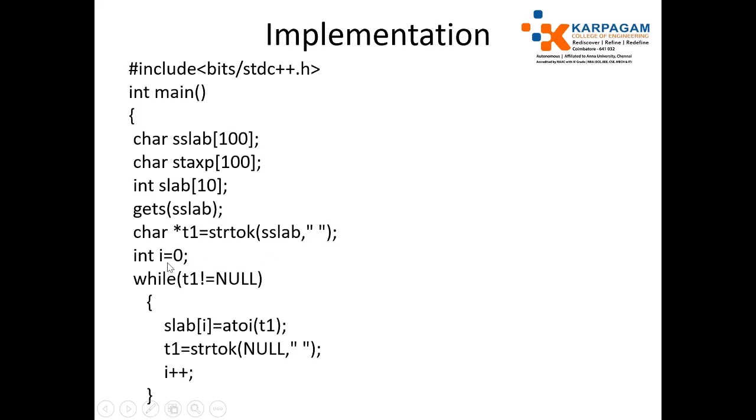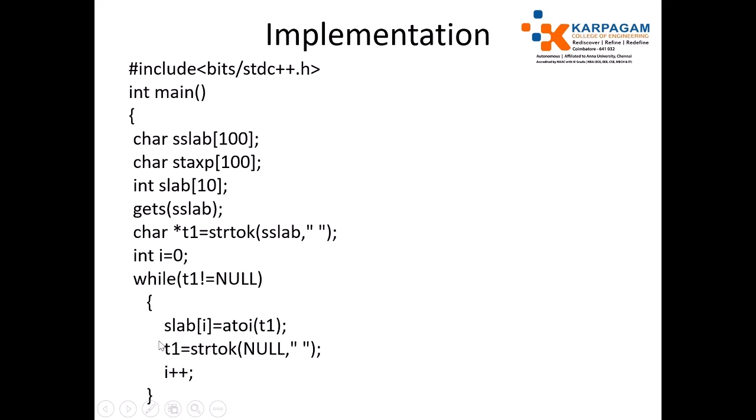By using the strtok function we get the slab values one by one and convert each to an integer using atoi. The atoi function is used to convert a string to an integer, and it is stored into the slab array, which is an integer array.